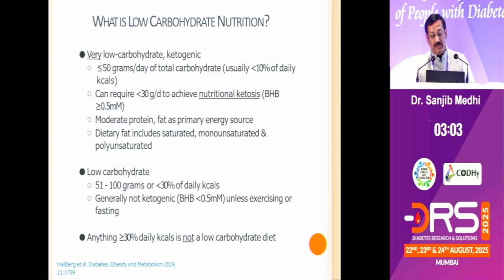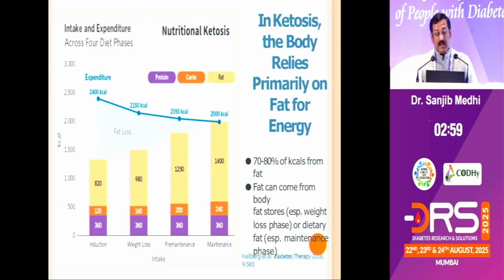Anything more than 30% of total calories is not a low carbohydrate diet. And this is how a typical ketotic regime is followed. There's the induction phase, the weight loss phase, the pre-maintenance and the maintenance phase. If you take a total body expenditure of 2,400 calories, you are supplementing only 1,300 calories by means of food. And of that, 820 calories come from fat, 120 from carbohydrate, and 360 from protein.